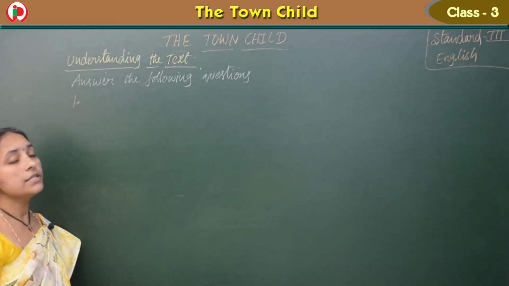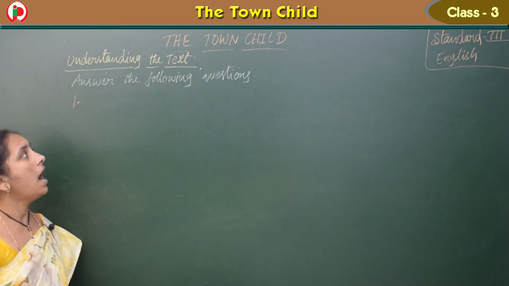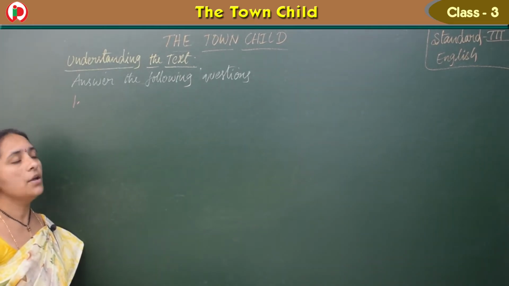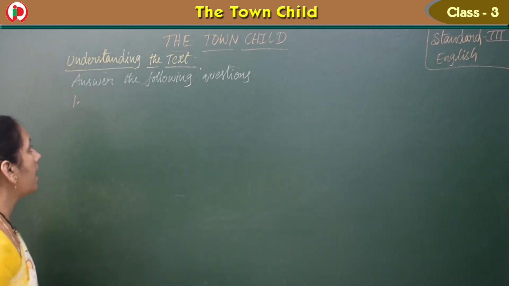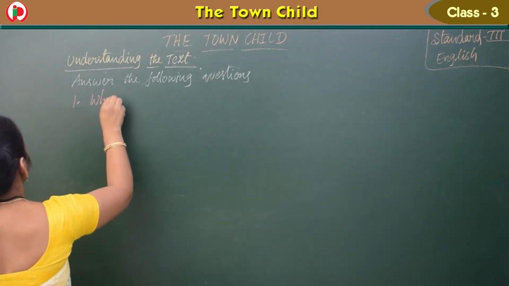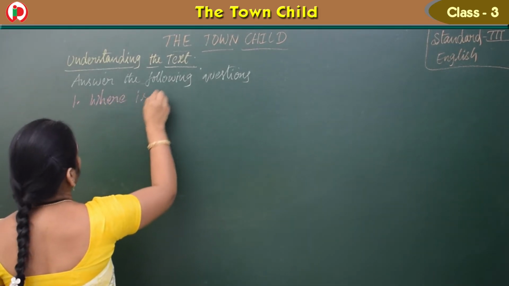Yes, see children, so now we have in this understanding the text only, answer the following questions. So, we have question answers. We should write the answers for that. Okay children. So, now see the first question.